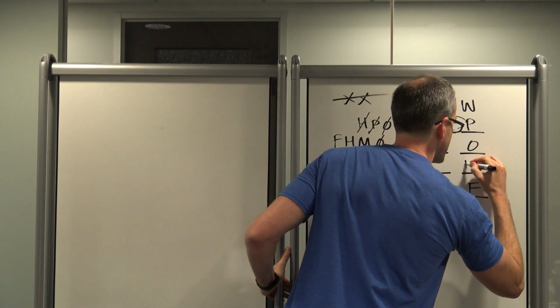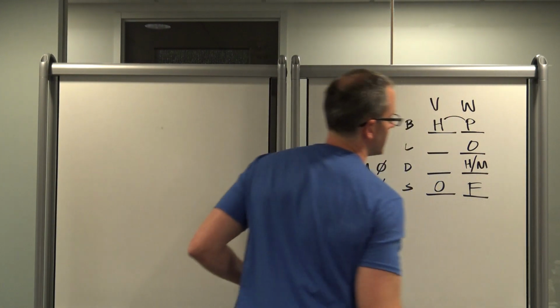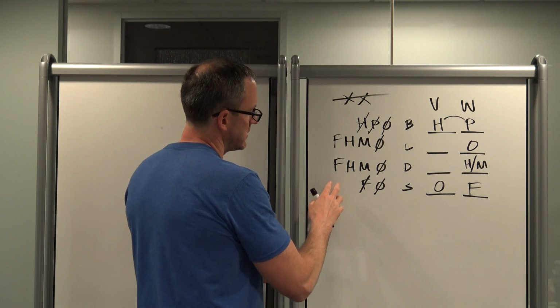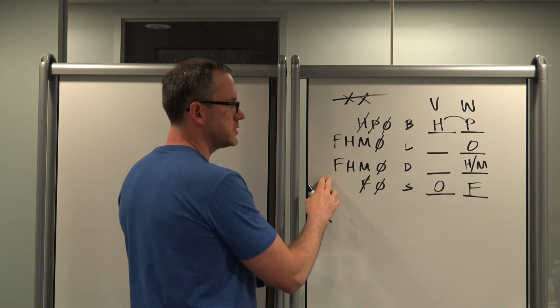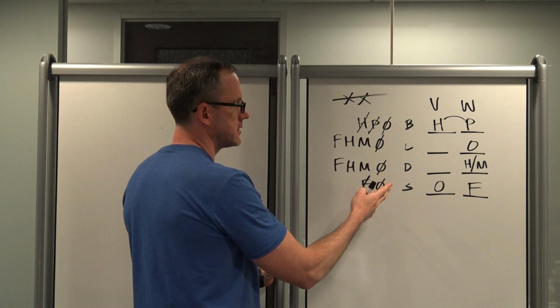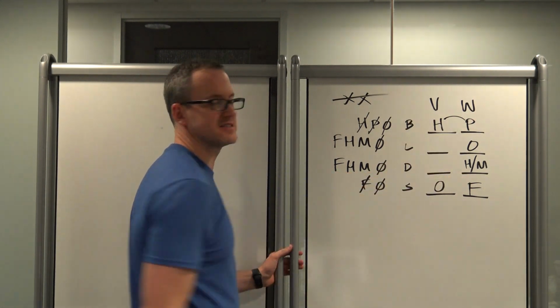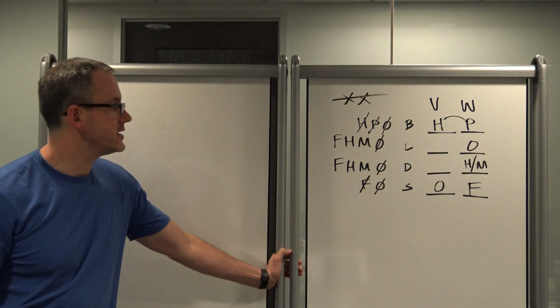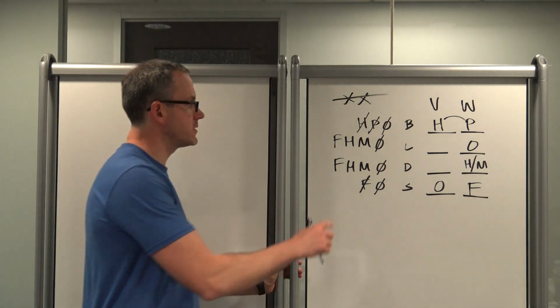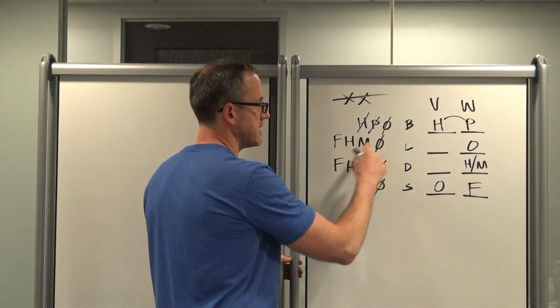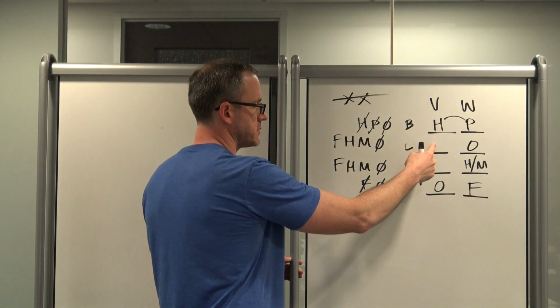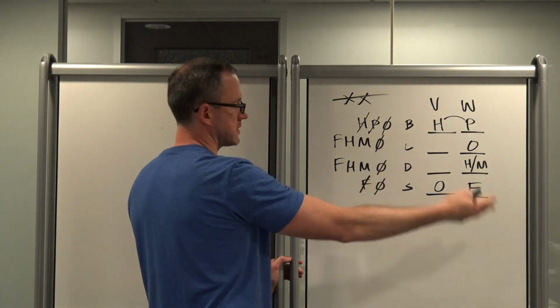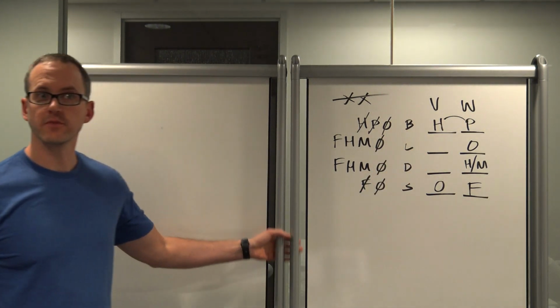So this is H or M. And the other one, though, could be any of the three still, because it depends on whether H is there or there, right? Here, same deal. If H is there, then this can only be F or M, but if H is over there, then it could be any of the three.